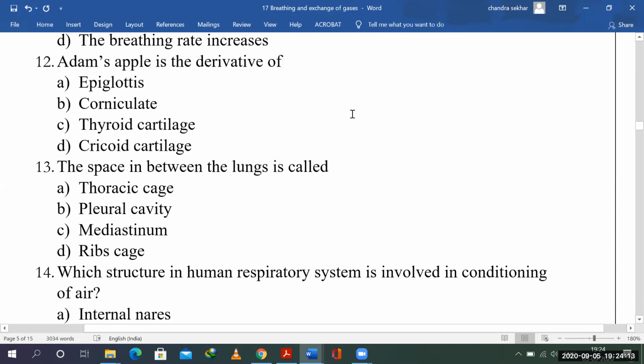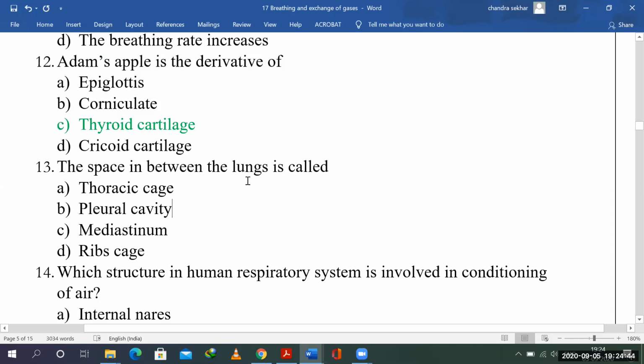Adam's apple. Just now we have seen, it's a different sort of question, almost similar. Adam's apple is derived from the thyroid cartilage. Yes, it is derived from the thyroid cartilage. So these are the different kinds of cartilages that are there in the larynx region. Epiglottis, corniculate, cricoid cartilage are the different kinds of cartilages, but we are interested in thyroid cartilage here.